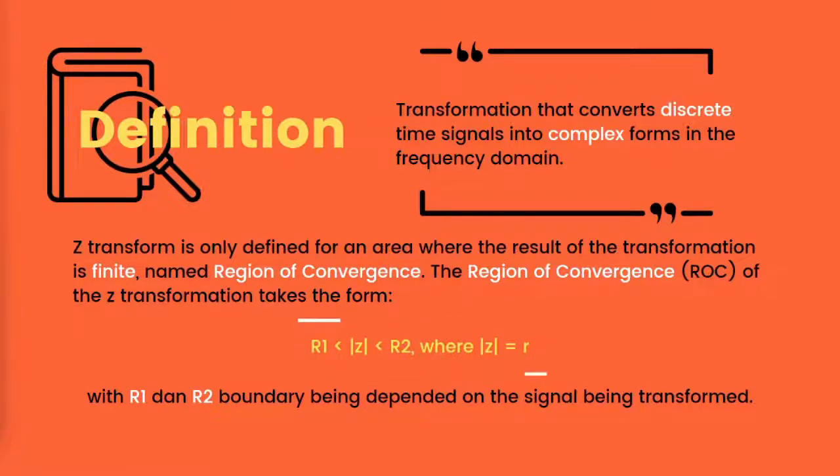This is similar to the use of Laplace transform but applies to signals and discrete time systems. The Z transform is an infinite series, so it may diverge for some Z values. The transform is also defined for an area where the result of the transformation is finite, named the region of convergence. The region of convergence, or ROC, of the Z transformation takes the form R1 < |Z| < R2, where Z is equal to lowercase r, with R1 and R2 boundaries being dependent on the signal being transformed.